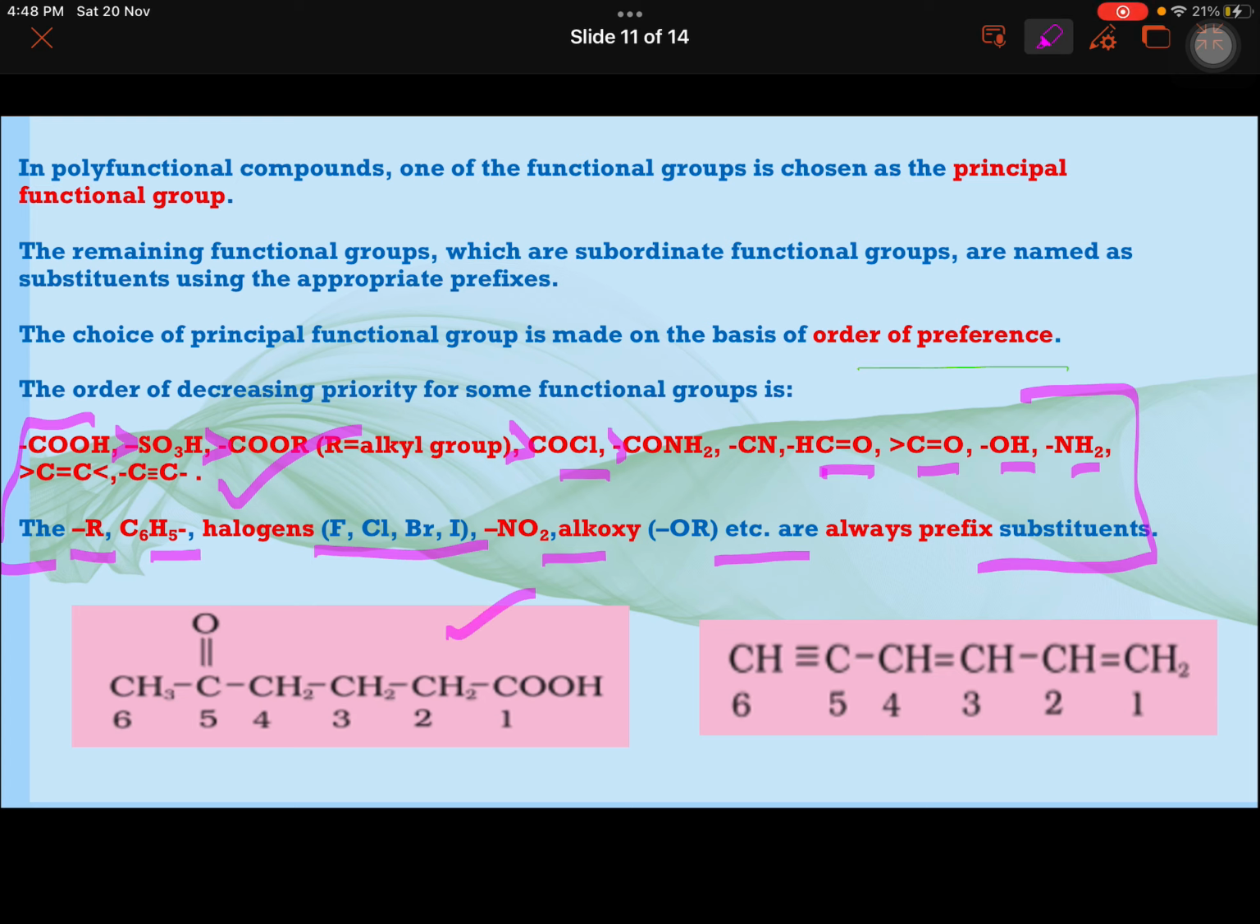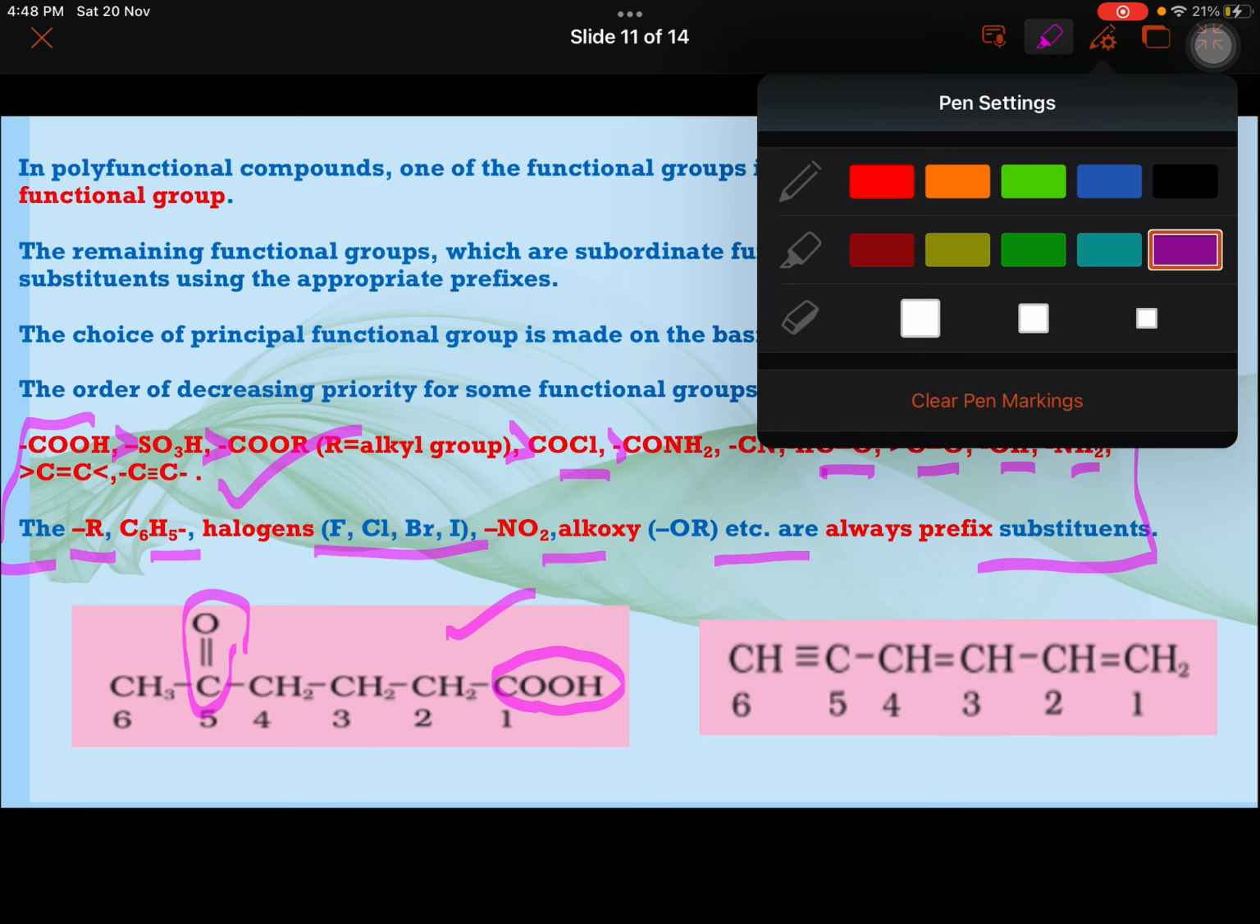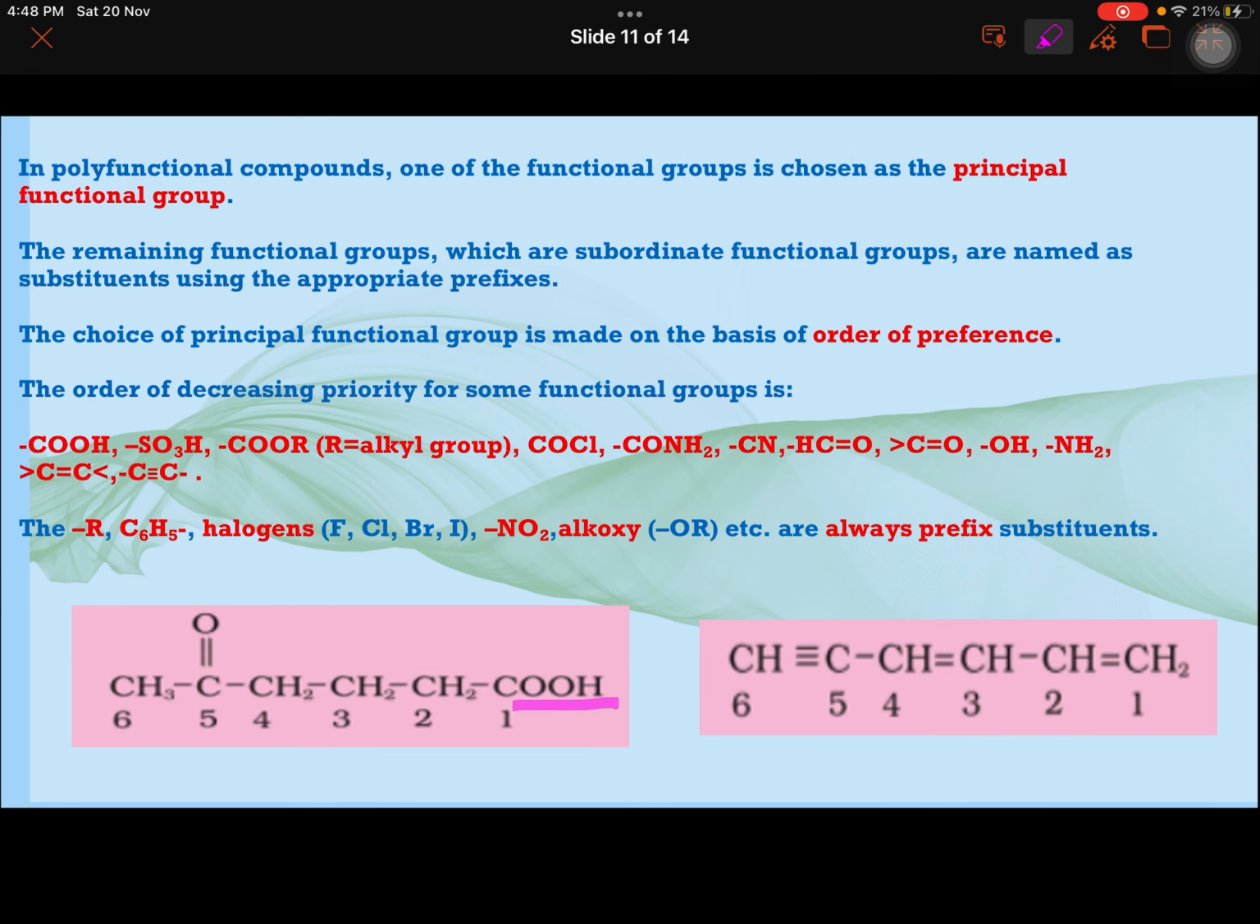See this example. You can see carboxylic and ketonic. There are two functional groups. According to the priority series, I can see that if carboxylic and ketonic is there, carboxylic has more preference, ketonic is coming here. So the main compound is carboxylic acid. It has 6 carbons. So the carboxylic acid having 6 carbons is called hexanoic acid. And the fifth carbon is now this ketone.